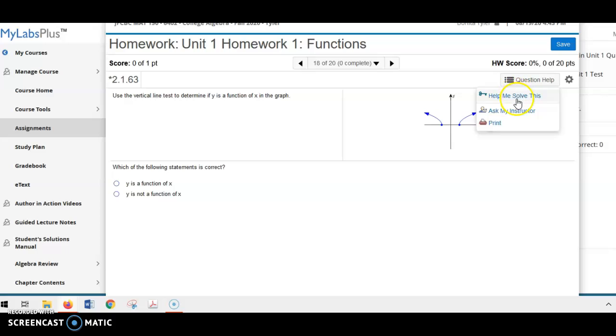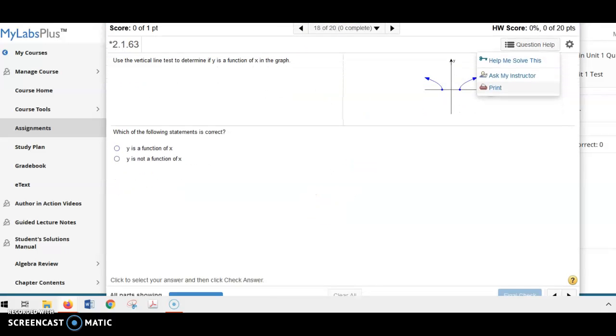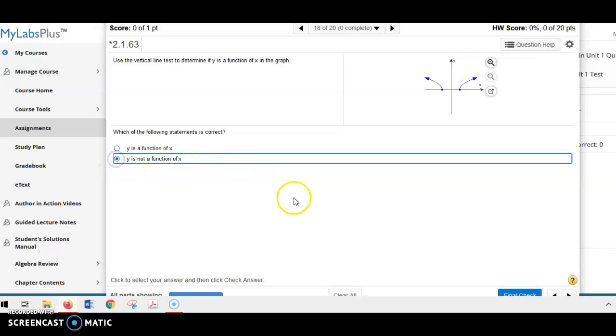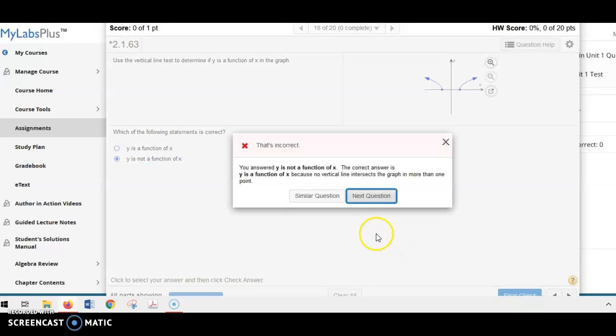This problem has a Help Me Solve. Help Me Solve walks you through this problem step by step until you get the right answer. But then that does not count as a correct answer. You need to do a similar problem. So let's take a look at what that would do. Let's say we're going to say that this is not a function, and we do our final check, and it says that we've got a wrong answer. It gives us our correct answer.